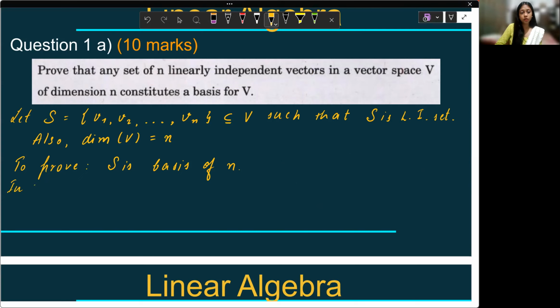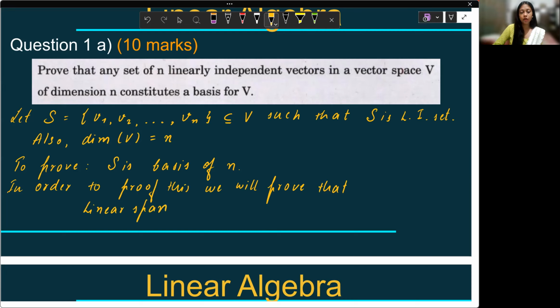So in order to prove this, we will prove that linear span of S, that is going to be represented as L of S, is equal to V, the whole vector space.